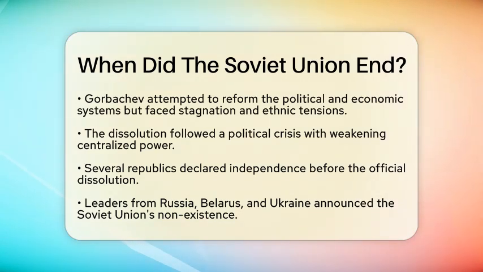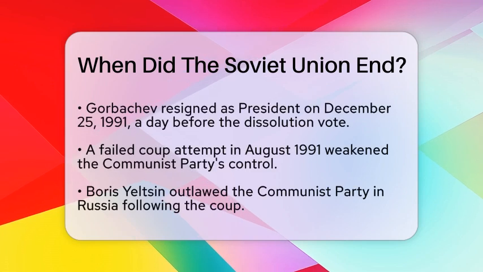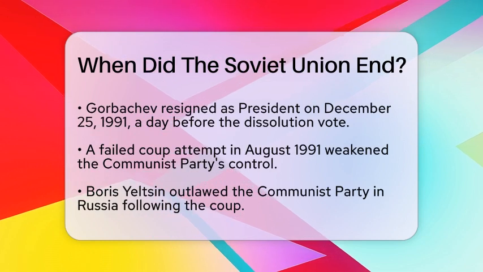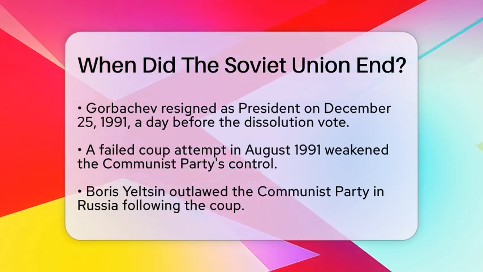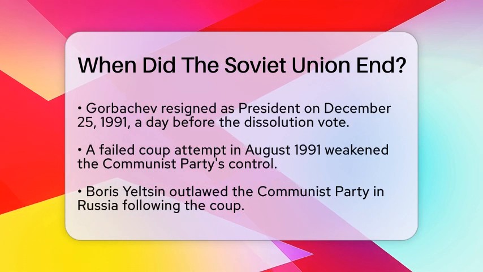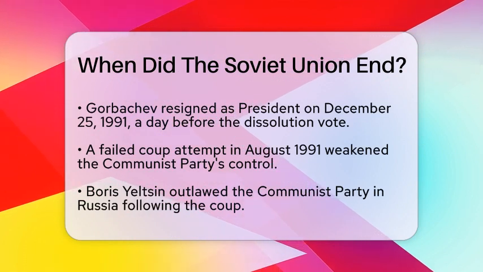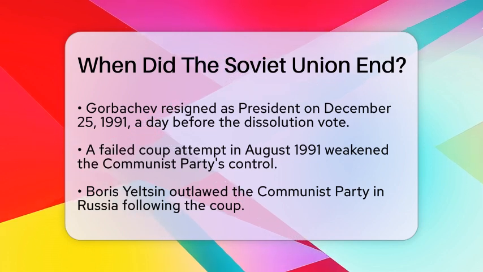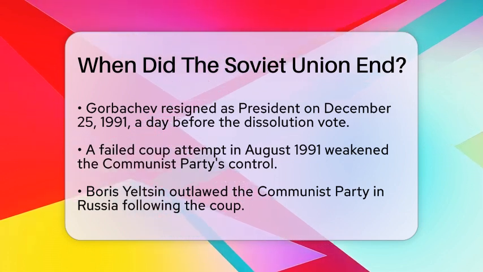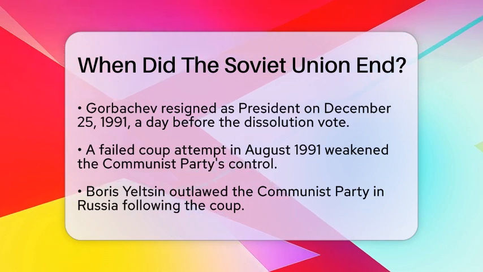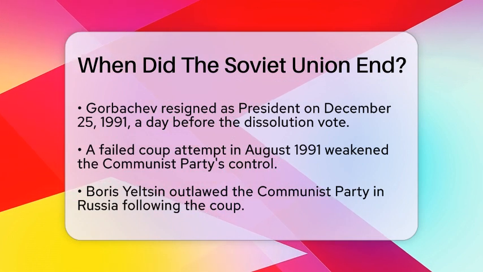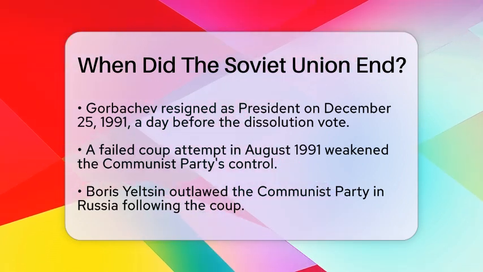In August 1991, there was a failed coup attempt by communist hardliners and military elites who opposed Gorbachev's reforms. This coup attempt weakened the Communist Party's control and empowered Republican leaders who wanted independence. Following the coup, Boris Yeltsin, the leader of Russia, outlawed the Communist Party in Russia. Gorbachev then dissolved the party across the rest of the country. Several republics, including the Baltic states and Ukraine, had already moved toward independence earlier that year.